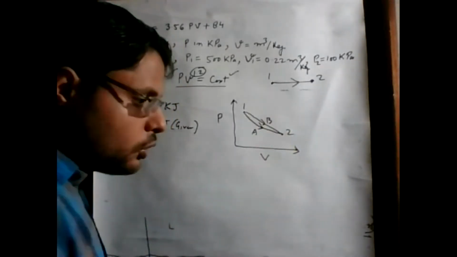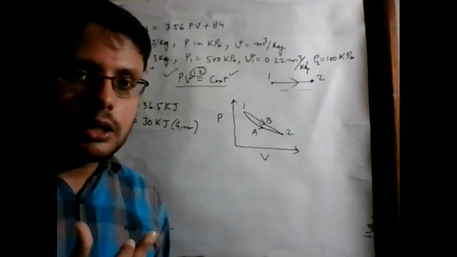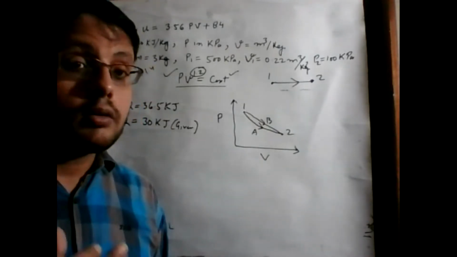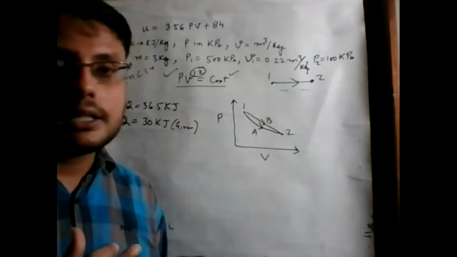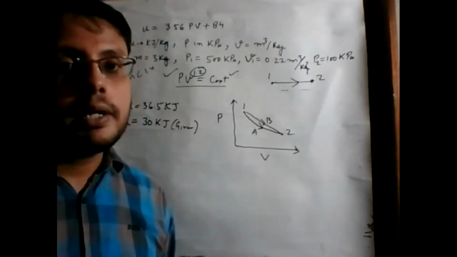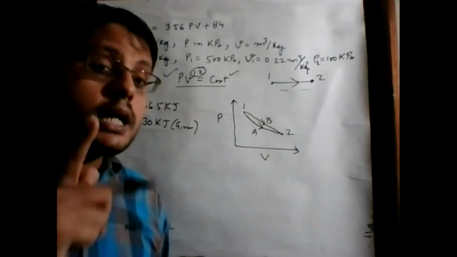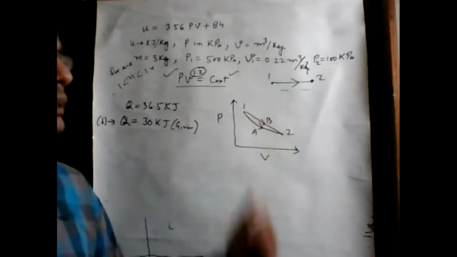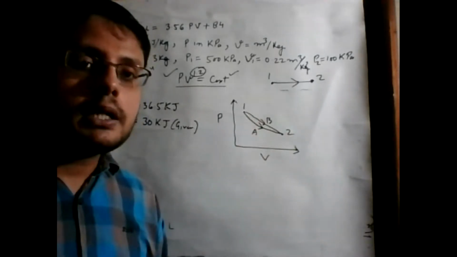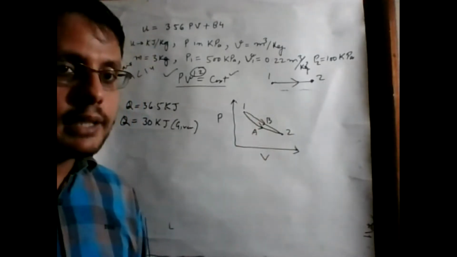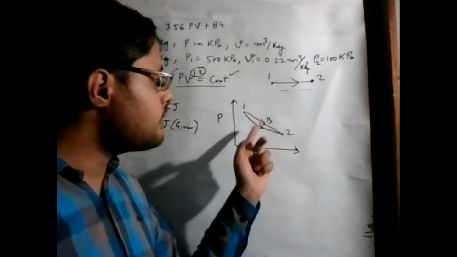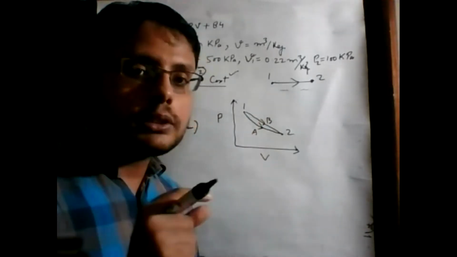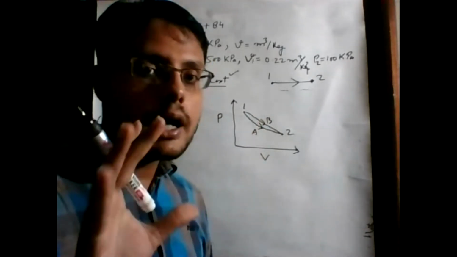So if the path is changing, then heat transfer and work transfer values will both change. But the internal energy change is the same for these two processes because internal energy change depends upon the end states only. Since these two paths have the same end states, delta U for these two processes is the same.